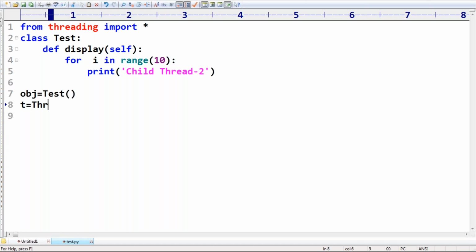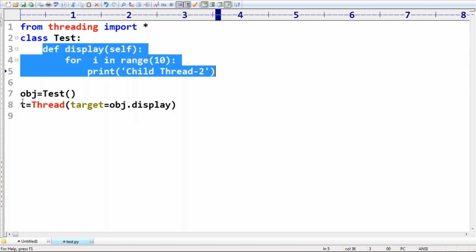Now t is equal to Thread. Can you please expect? Compulsorily we are required to pass the target. Target is equal to obj.display, because it is the instance method.